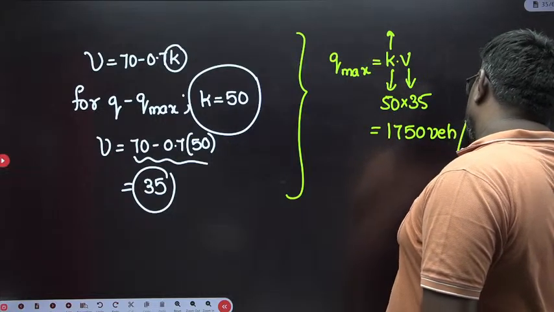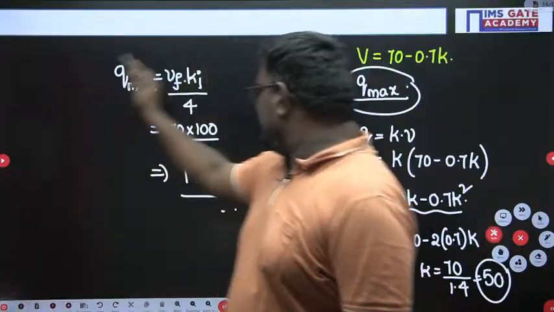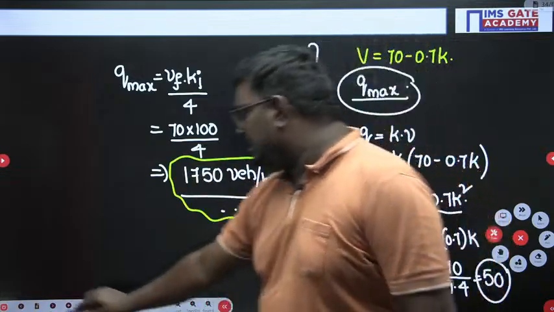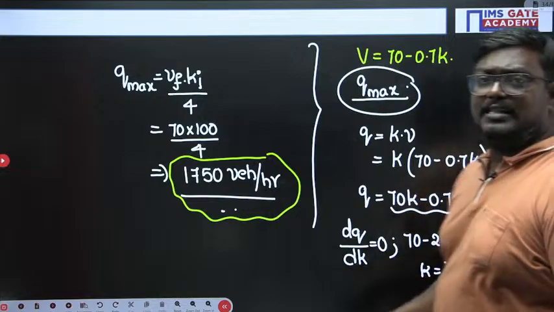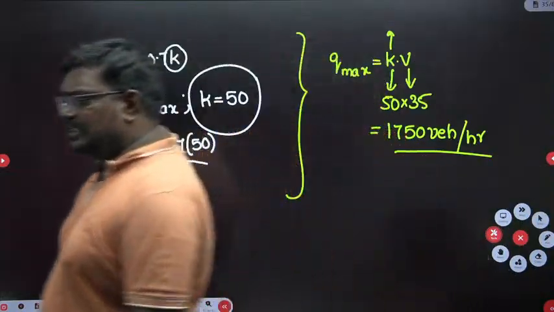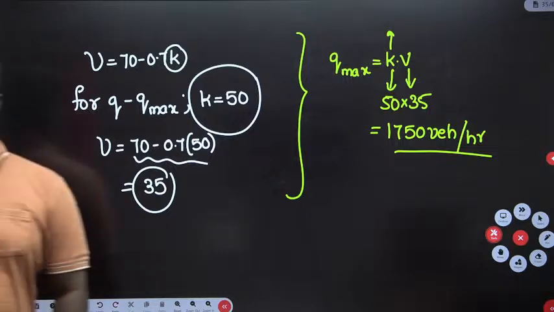So my dear students, I have given you both the ways of solving the problem. I have done it with the linear model and I got the same value, which is equal to 1750. Here I have done the problem the other way, and it is also 1750. Vinay, is this clear, sir? Any doubt in this methodology? I have given you two methods, sir. Okay, very good.